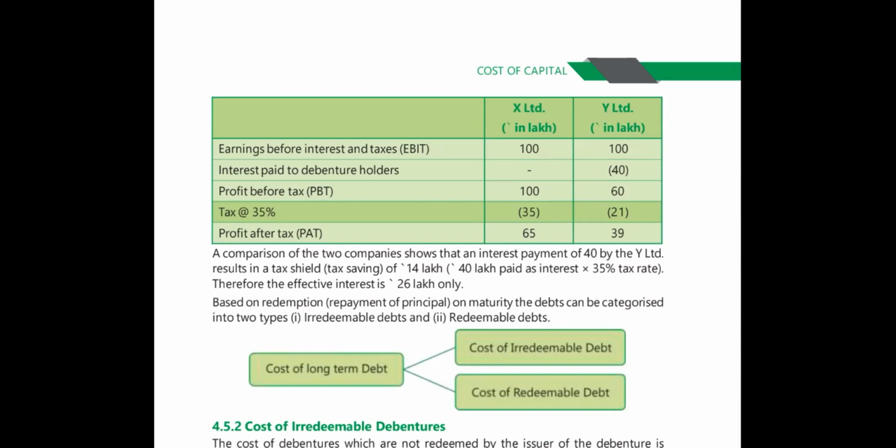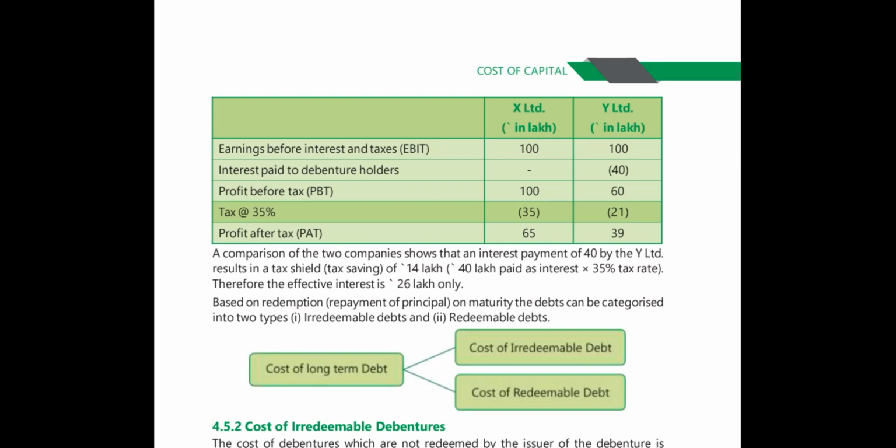Profit before tax is 100 in X and 60 in Y Limited. Tax at 35% is 35 for X, because no interest is paid, so more tax has to be paid, and 21 for Y Limited. Finally, profit after tax is 65 and 39.